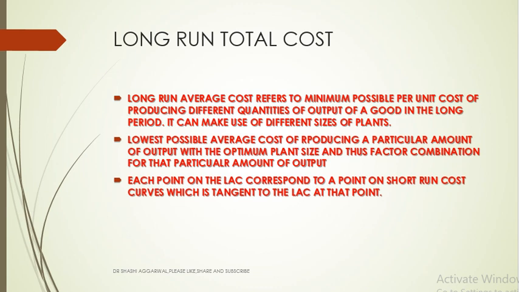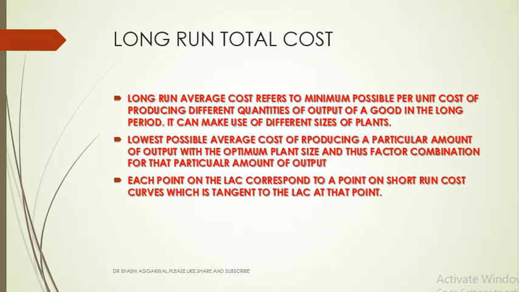It is the lowest possible average cost of producing a particular amount of output with the optimum plant size, because in the long run we could decide which optimum plant size at which we want to produce at the least cost, and we could also select the factor combination. Each point on the long run average cost curve corresponds to a point on a short run cost curve, which is tangent to the long run average cost curve at that point.